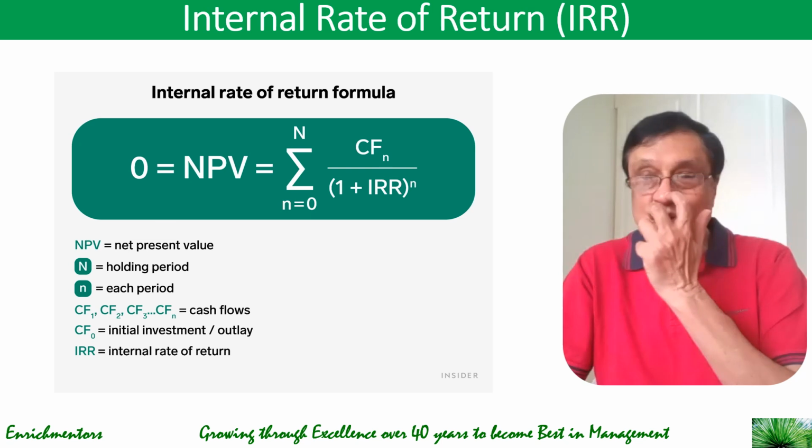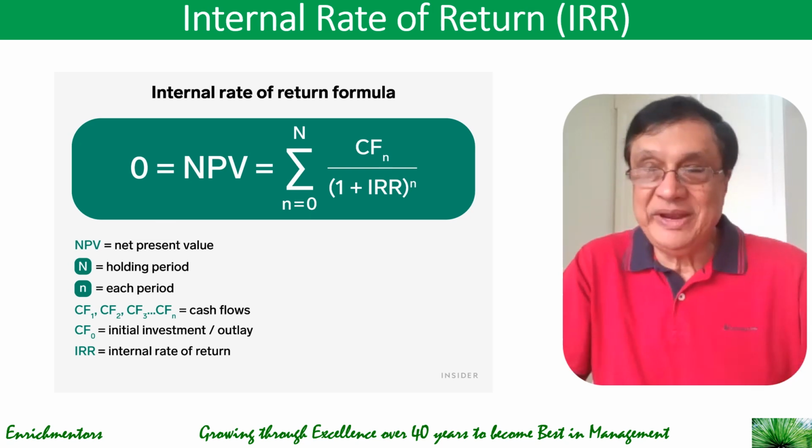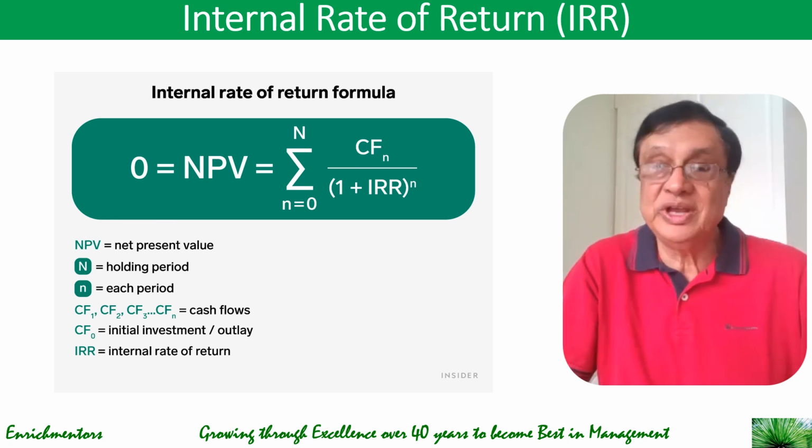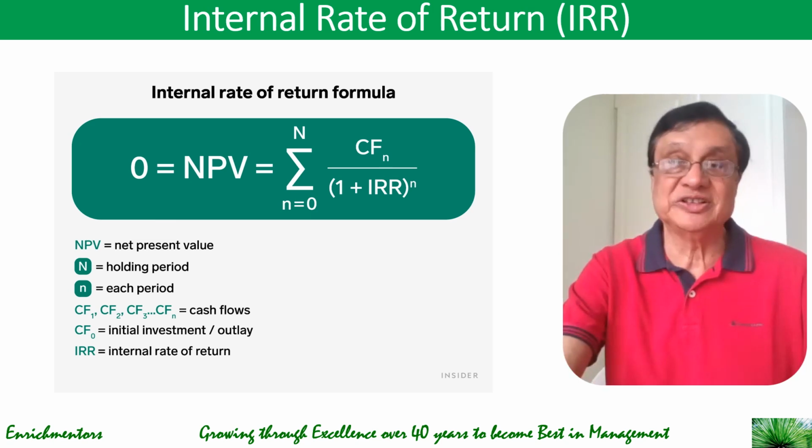So it is, in other words, the rate of return that makes the present value of future cash flows equal to the initial investment. So break even. At what rate of return is the present value of cash flows equal to the current value of investment.